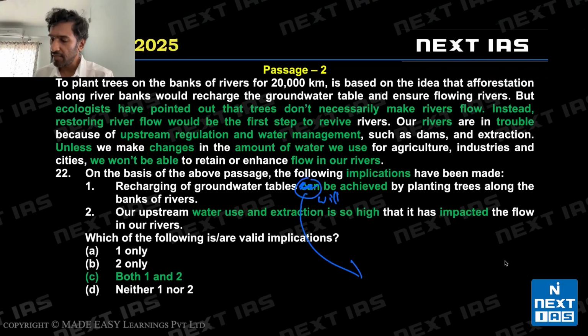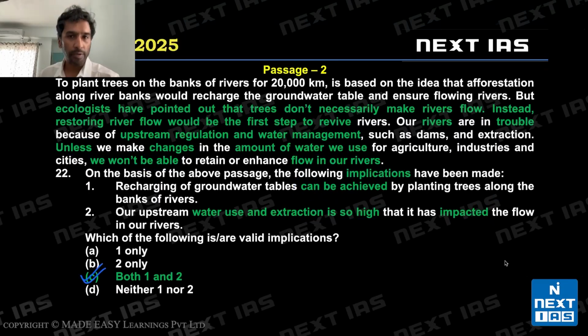Because can says in theory it may be possible. It's a possibility, can be done. But will would be invalid. So can is acceptable. Our upstream water use and extraction is so high that it has impacted flow. Unless we make changes in the amount of water, we won't be able to. So unless we do this, we won't be able to. It tells us that extraction is so high it has impacted the flow of rivers. All right, so C is the right choice.